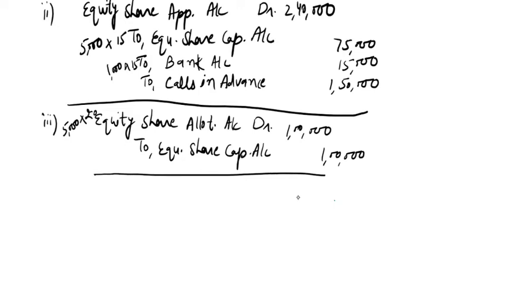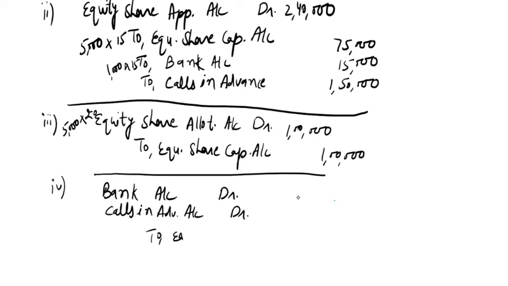Now we will do the receiving entry. In the receiving entry, we will do bank account debit and calls in advance account debit to equity share allotment account. In this, the allotment money is 1 lakh rupees, and the calls in advance money is greater than the allotment money.